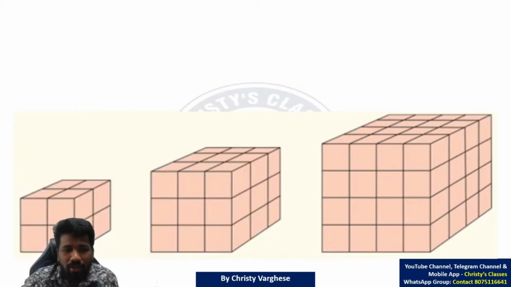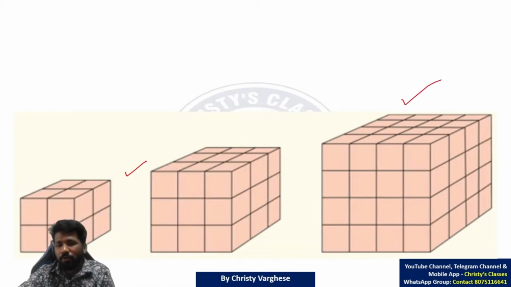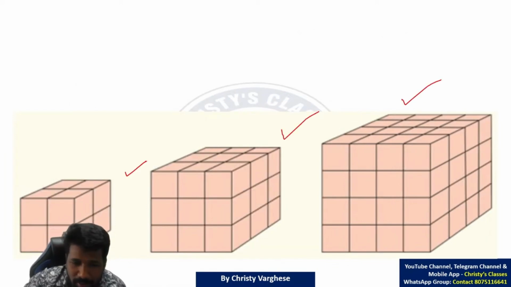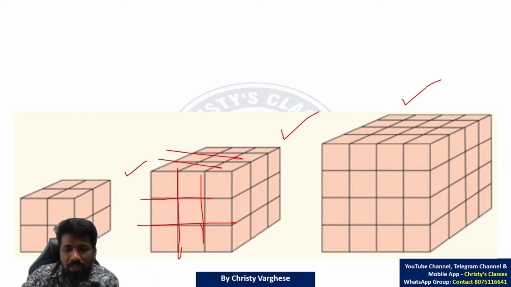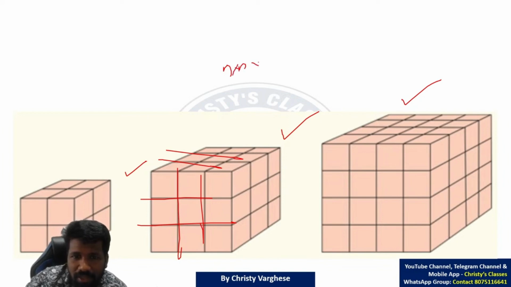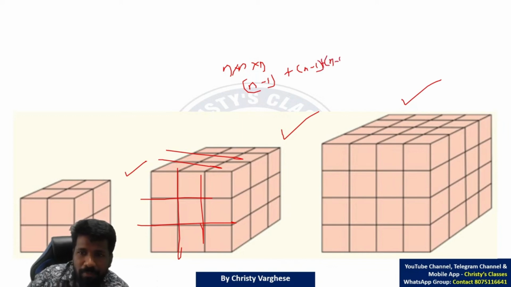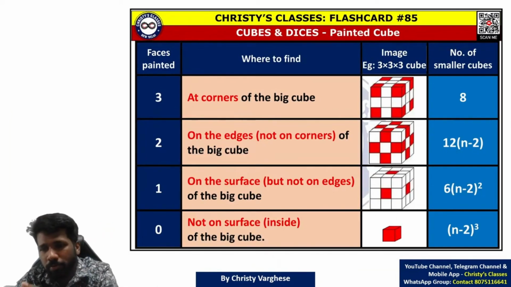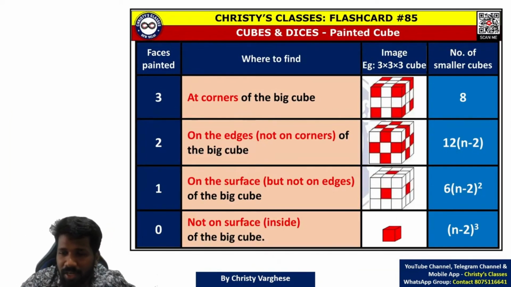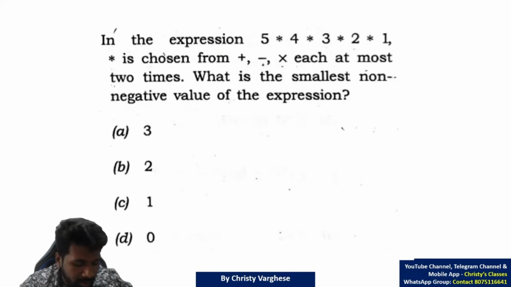For your extra learning, look at this 2 by 2 by 2 case, 4 by 4 by 4 case, 3 by 3 by 3 case also. 3 by 3 by 3 case means 2 cuts here, 2 cuts here, 2 cuts here. So 2 plus 2 plus 2, 6 it will be. Mathematically speaking, for an n by n by n system the number of cuts needed will be n minus 1 plus n minus 1 plus n minus 1, or 3 times n minus 1. Hope that question is clear, and more theory about cubes and dices we have discussed already in these flashcards. Check the previous lectures, those of you who want to learn more.